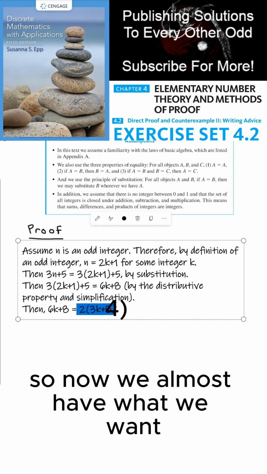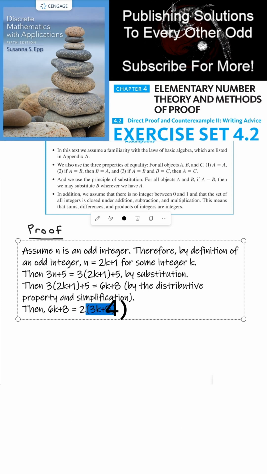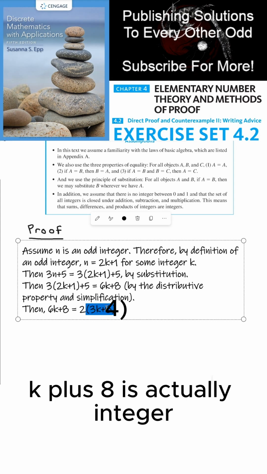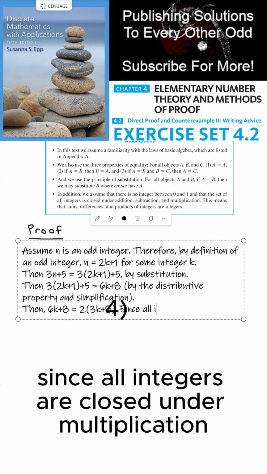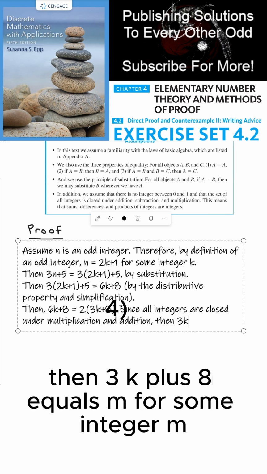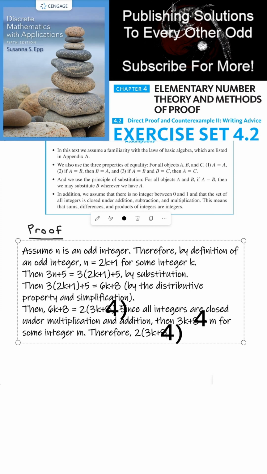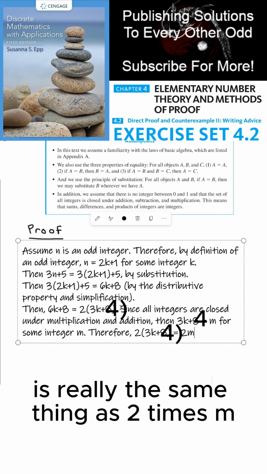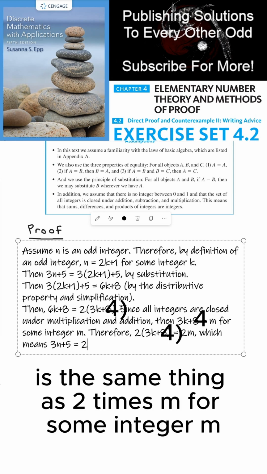So now we almost have what we want. We've almost simplified 3n plus 5 as 2 times this integer. The next thing we need to establish is that this 3k plus 4 is actually an integer. But why is this an integer? Well, because integers are closed under multiplication and addition, 3k plus 4 equals m for some integer m, which means that 2 times (3k plus 4) is really the same thing as 2 times m, which means that my original expression, 3n plus 5, is the same thing as 2 times m for some integer m.